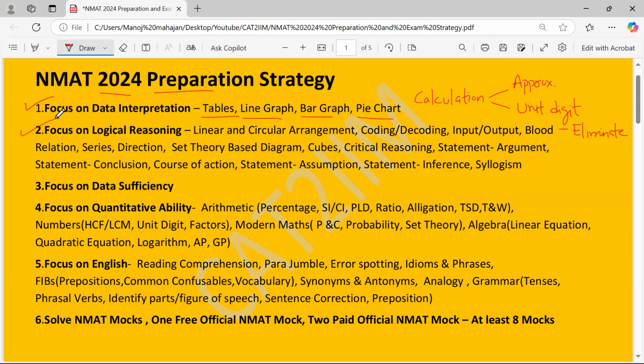Secondly, you have to focus on logical reasoning, where they test you on linear and circular arrangement, coding-decoding, and input-output, heavily tested in the NMAT. Then you have blood relation, series, direction, set theory based diagram questions, cubes, and critical reasoning, very important. So focus on this area. Then you have statement-argument, statement-conclusion, course of action, statement-assumption, statement-inference, and syllogism. All this you can practice from the NMAT official guide.